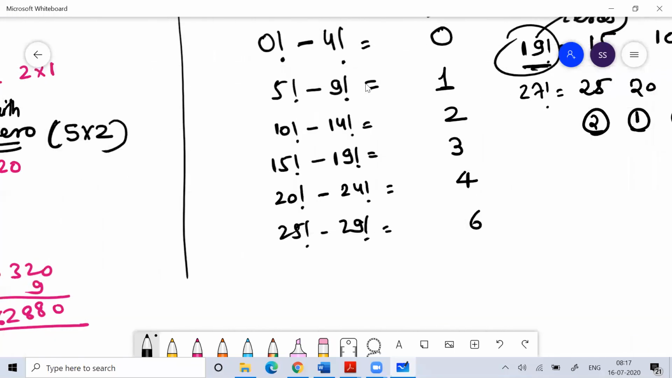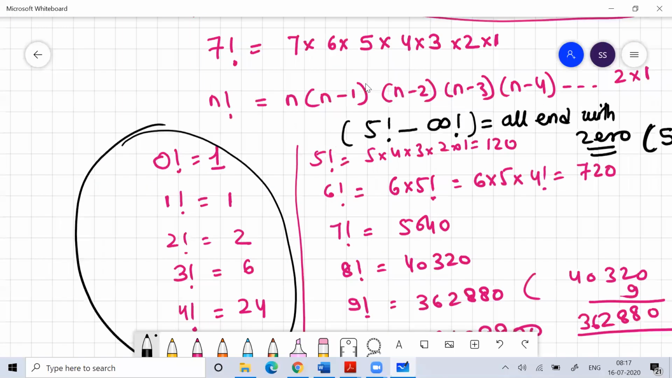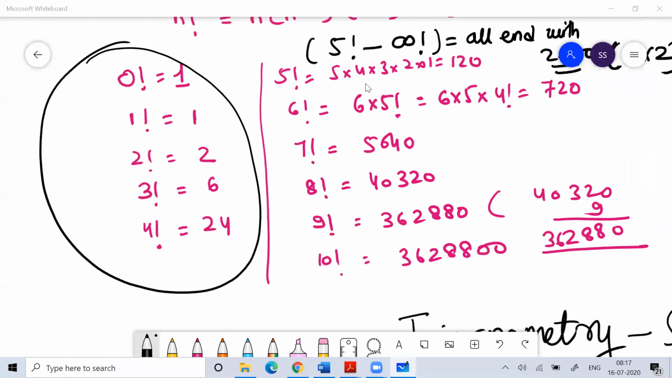Now going further, the next concept. I told you how to count the number of trailing zeros. If you want to know, you can also find this digit of n factorial. This is called the last non-zero digit.